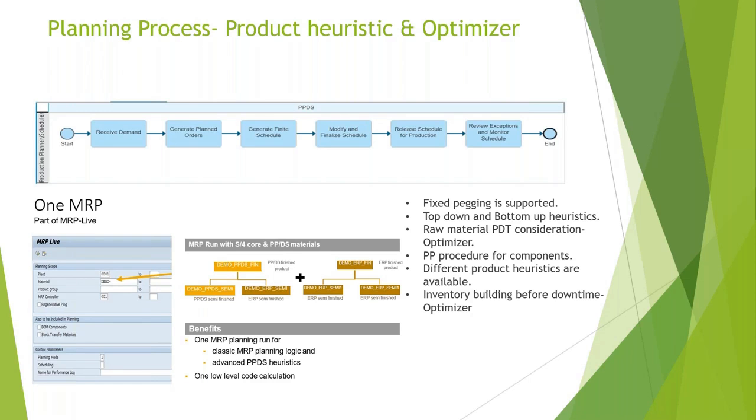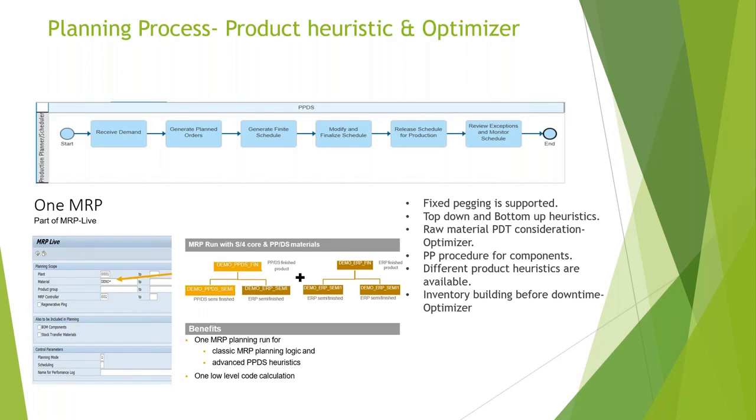So in this case, the highest planned delivery time of any component is considered. If a particular component is available after 60 days, then your finished product cannot start before 60 days. It will start after 60 days only. So your dates are aligned as per your planned delivery time. This is again a standard heuristic where you just have to give the selection criteria, and internally SAP will give you a plan as per the dates.